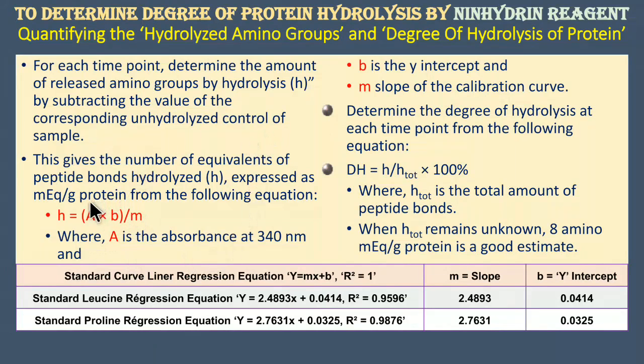Once you substitute these values, which we have already taken in this table, you are going to get the amount of hydrolyzed amino acids, either in the form of free amino acids, short peptide chains or amino groups, at each time point. That gives the particular hydrolyzed value. We are going to calculate the hydrolysis of the sample separately for 570 nanometer and separately for 440 nanometer. So here you can see this.